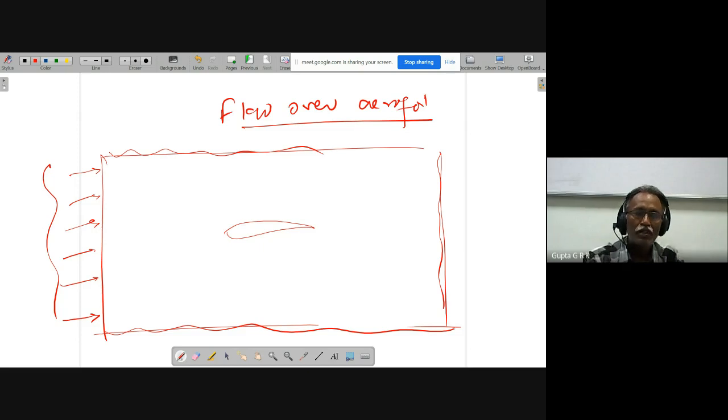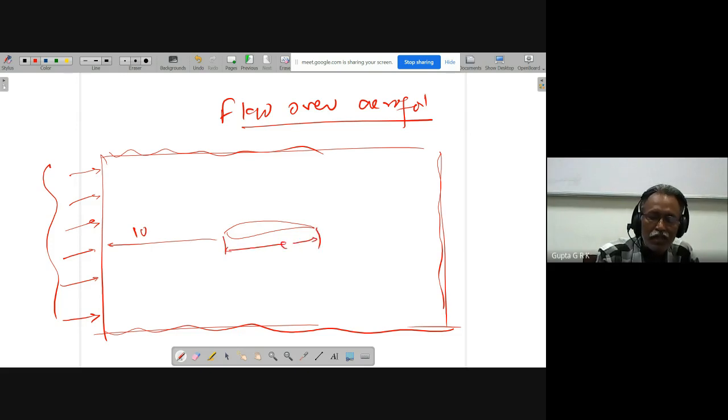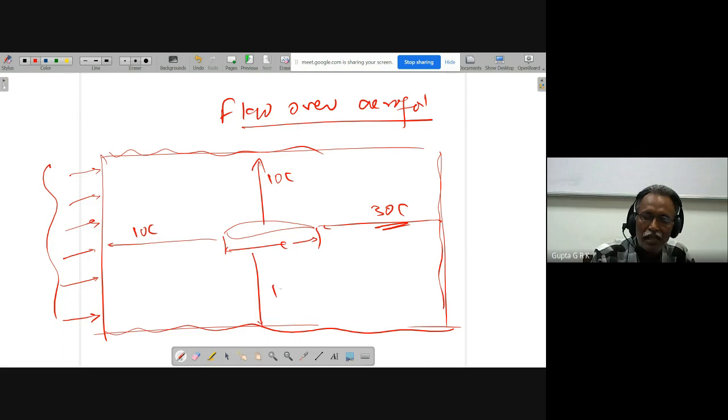Okay, so sometimes I may have to take, if this is the chord length of the airfoil, so 1C, I have to take this side, and this side some 30 chord lengths I have to take. And this side I have to take some 10 chord lengths, this side also some 10 chord lengths. I will have a very huge domain in which the aerofoil will be a small one.